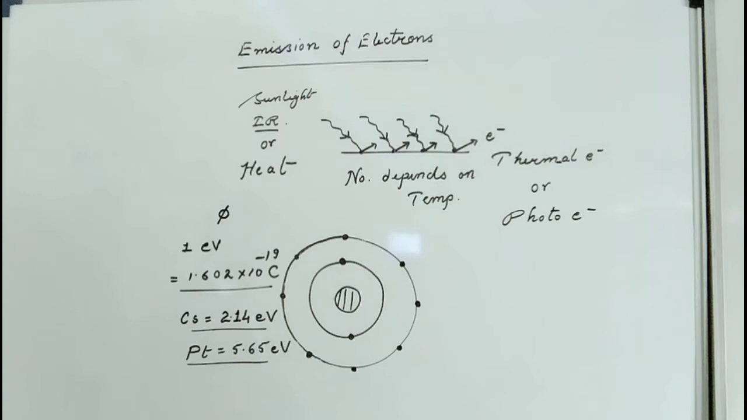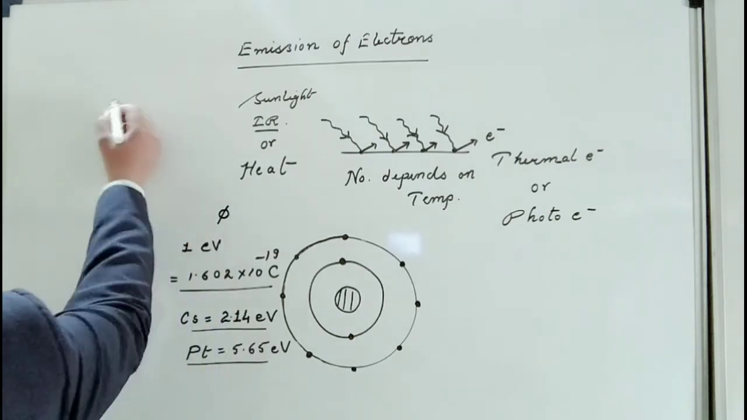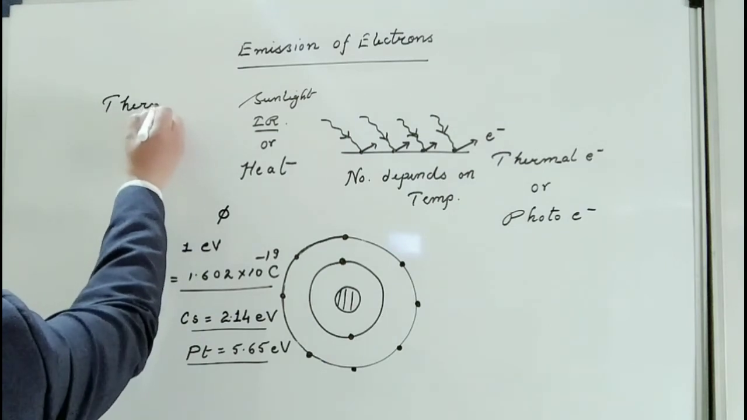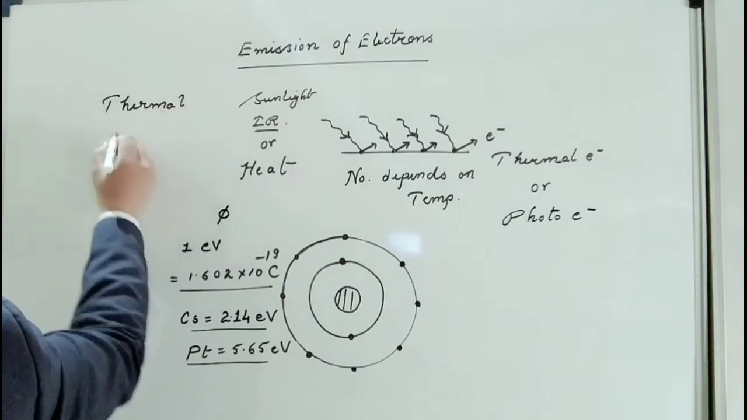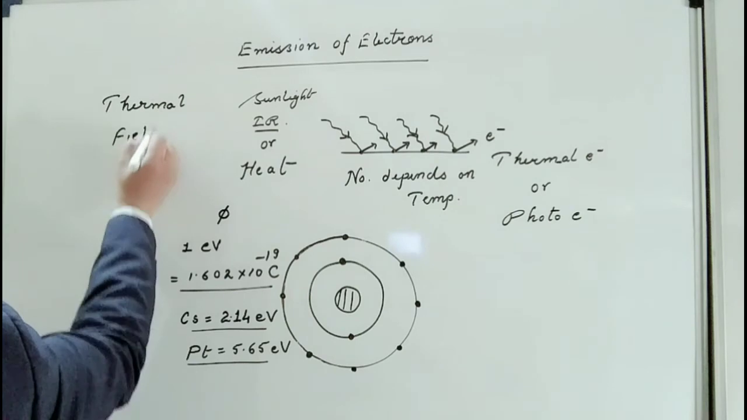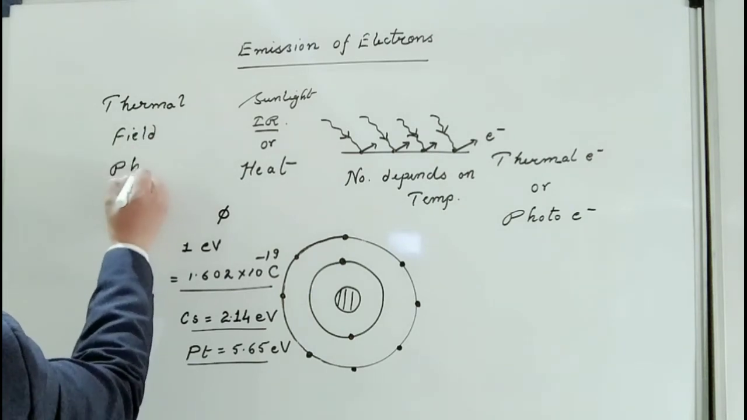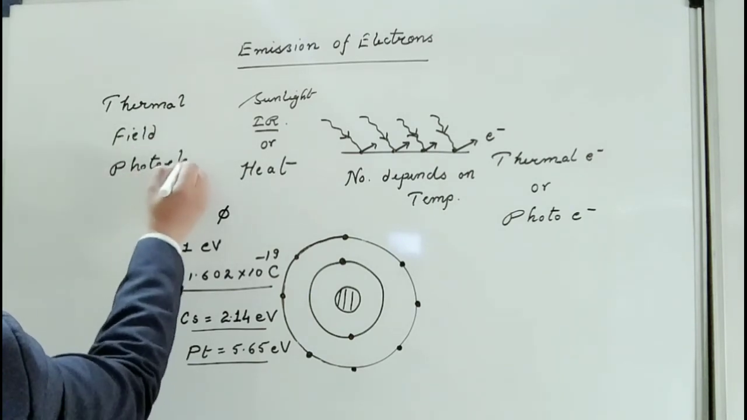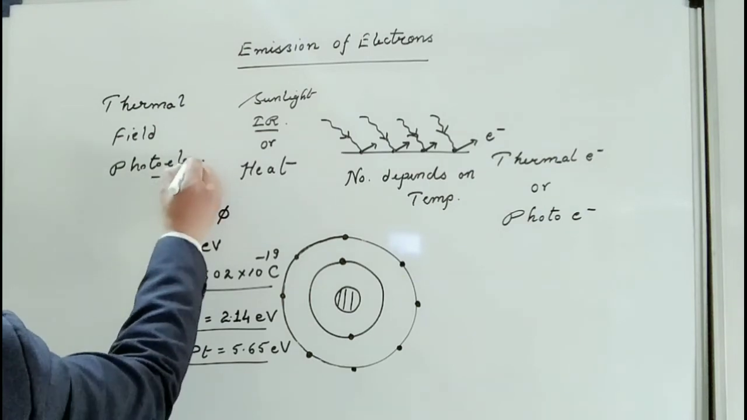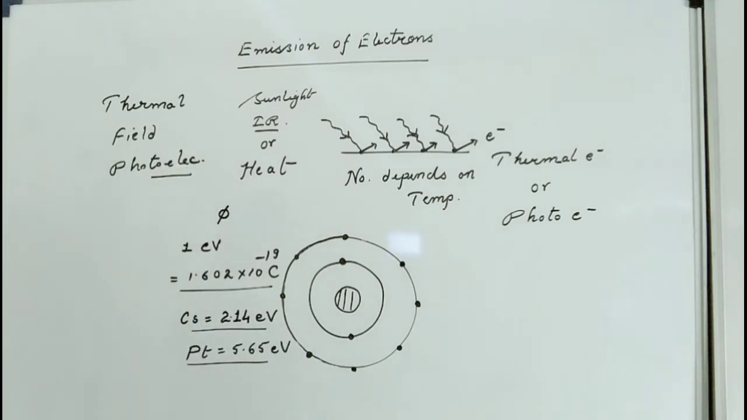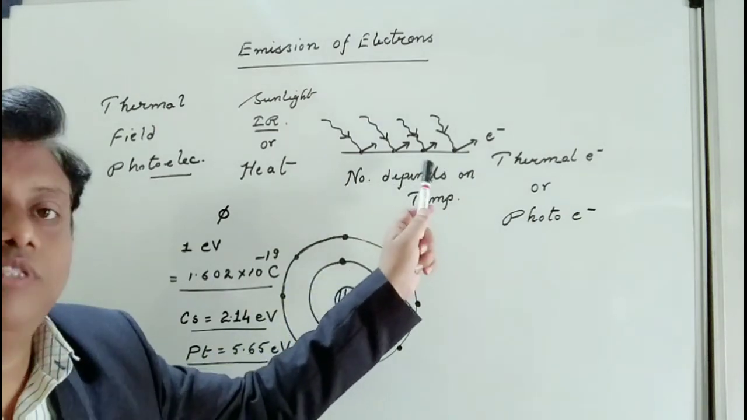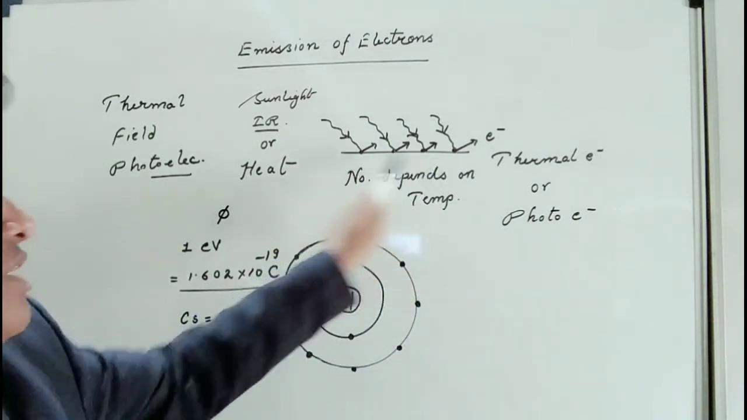Three methods. First is thermal emission. Second will be field emission, and the third one will be photoelectric emission. So these are the three methods by which emission can be carried out. Now what happens in the case of thermal emission? In this case, we provide the metal sheet with heat energy. Suppose this is the metal sheet and these are the electrons.